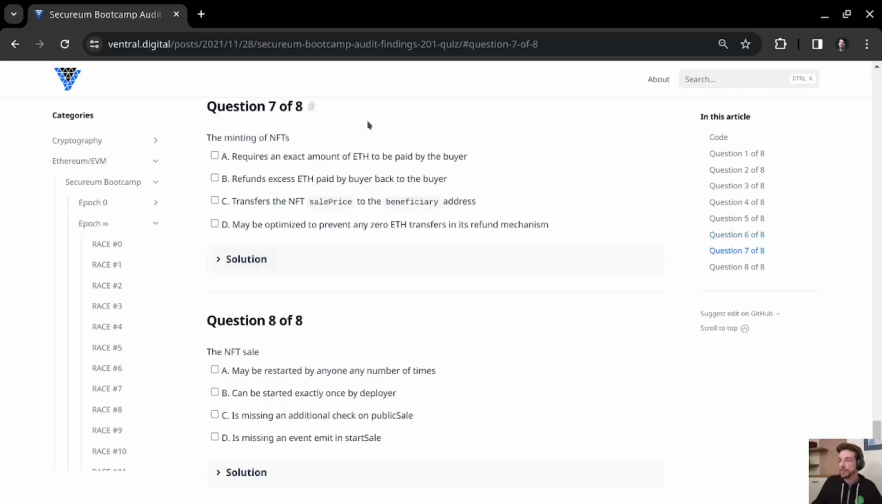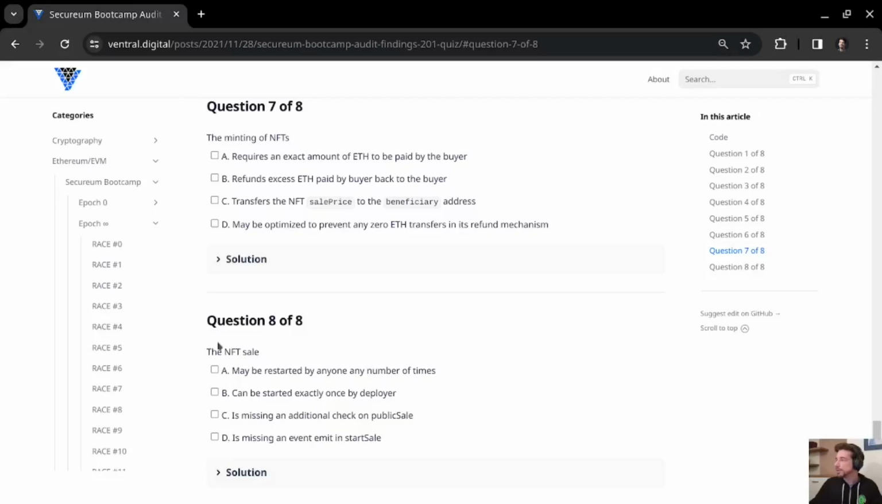Now, question 7 says that the minting of NFTs requires an exact amount of ETH to be paid by the buyer. The minting of NFTs refunds excess ETH paid by buyer back to the buyer. So what we send too much is sent back to who sent it. And we have C, which says that the minting of the NFTs transfers the NFT sale price to the beneficiary address. And it says D, it may be optimized to prevent any 0 ETH transfers in its refund mechanism.